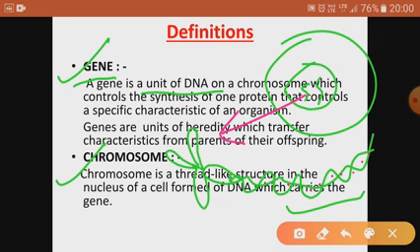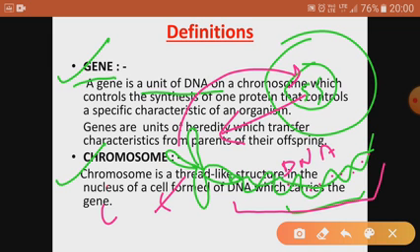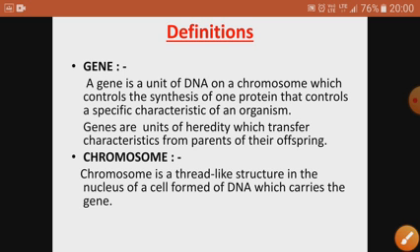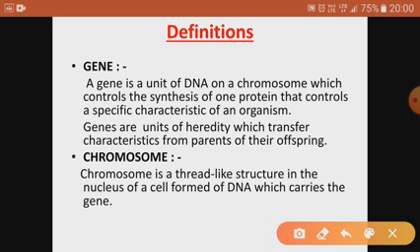Basically the chromosomes are present inside the nucleus. If you take out the chromosome, it is made up of your DNA. This is DNA, this is chromosome, and on DNA we have got genes. So genes are the smallest unit of DNA on the chromosomes, which control the synthesis of one protein that controls the specific character.